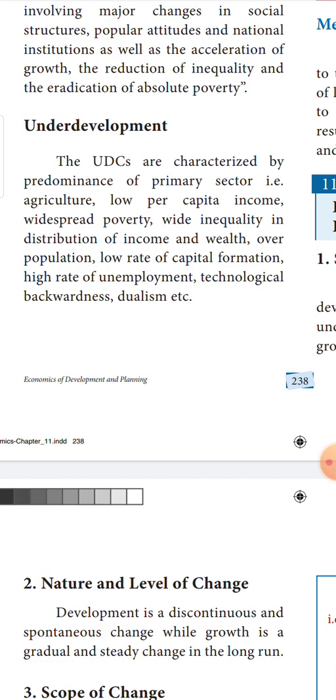Apart from that, capital formation is very low, and a high rate of unemployment will be there. Technically they will be using backward technology, so backwardness is there, and apart from that dualism is also there. Dualism means the existence of two extreme kinds of features. In a country there will be extremely rich people, at the same time extremely poor people also. There will be educated people and uneducated people. This sort of extreme qualities existing in a country, you call dualism. So these are the features of underdeveloped countries.